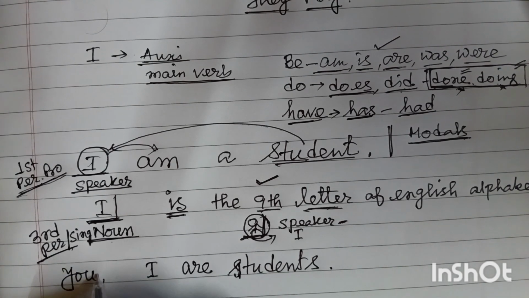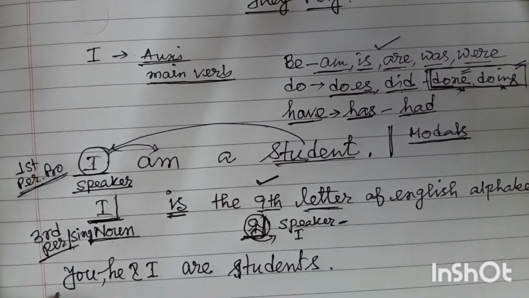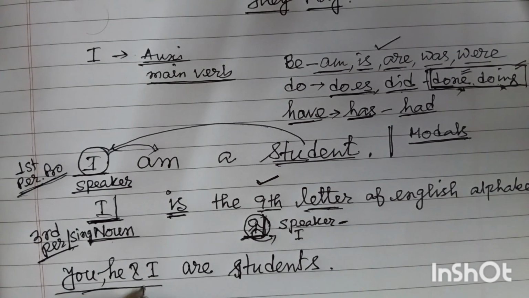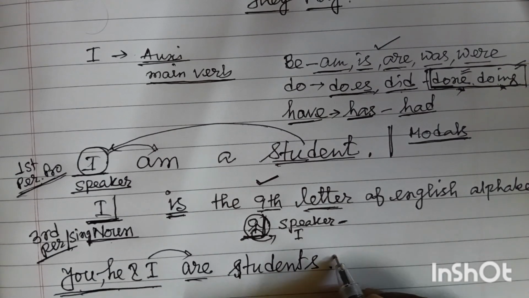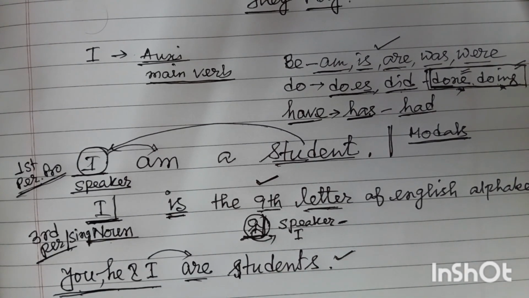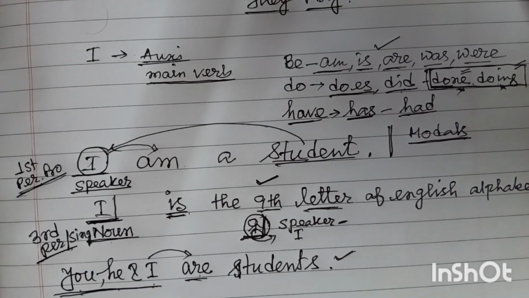You, he, and I. Friends, the subject is plural, as we have used second person, third person, and here first person, and after that we are using are with it. Friends, this is also a correct sentence. So friends, we used am, is, are with I.